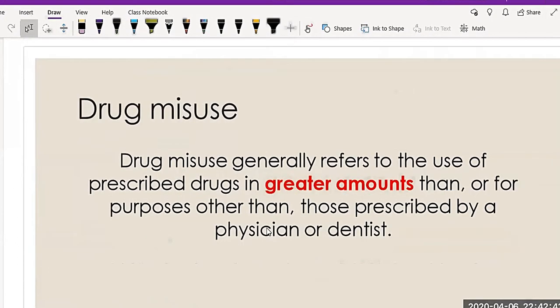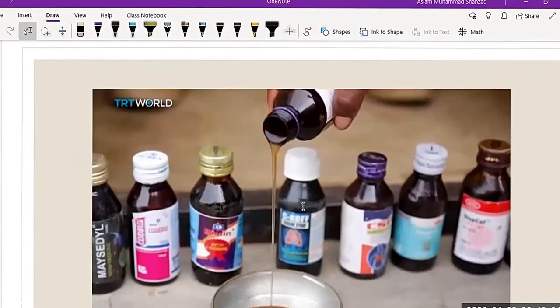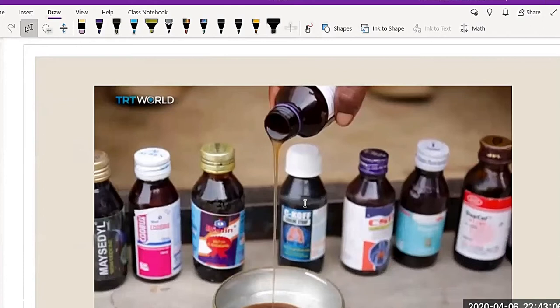Drug misuse generally refers to the use of prescribed drugs in greater amounts than, or for purposes other than, those prescribed by a physician or dentist. A simple example is the misuse of cough syrup, which is commonly found in Nigeria.